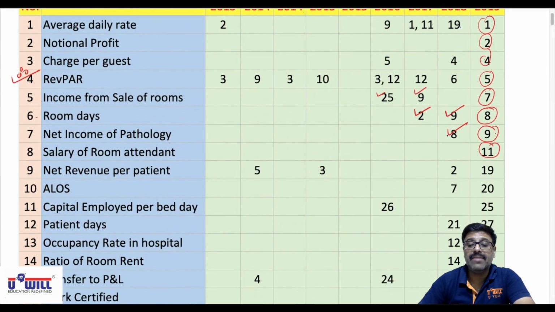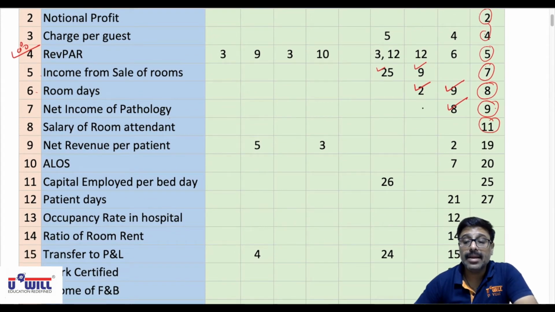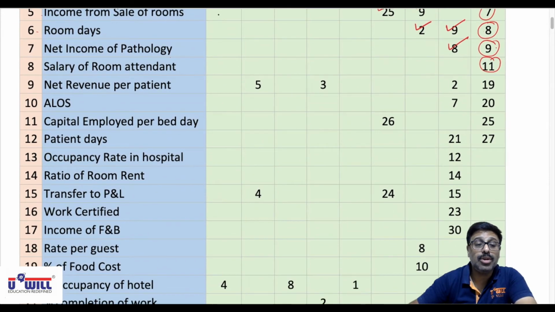similar to this question 11, no other question has been asked in exam. Next is net revenue per patient. Now, net revenue per patient also, all of you mark it important, because quite a number of times it has been repeated in exams.